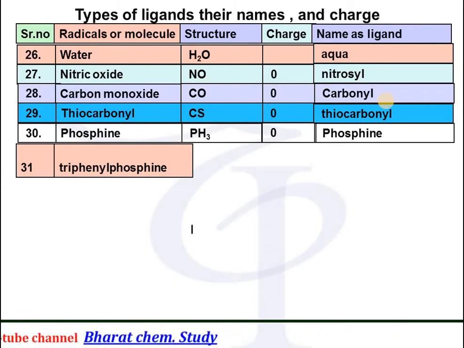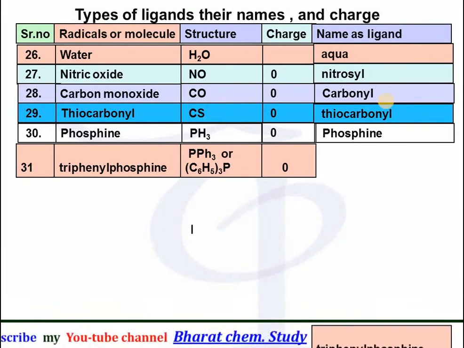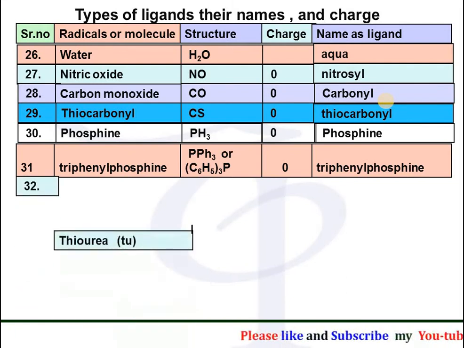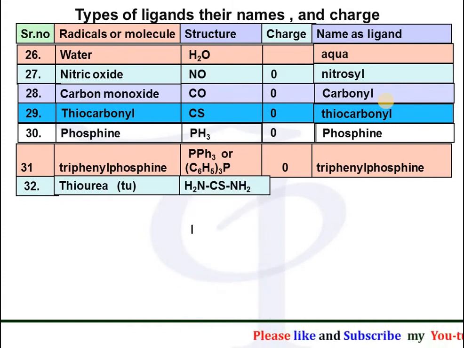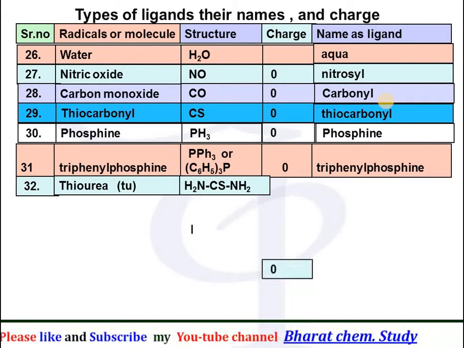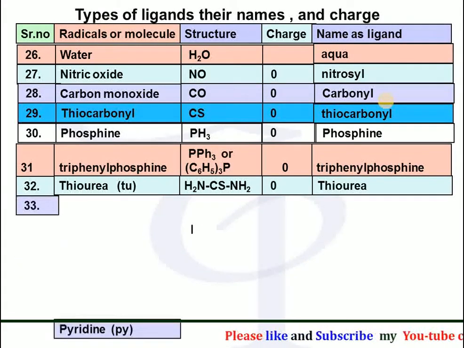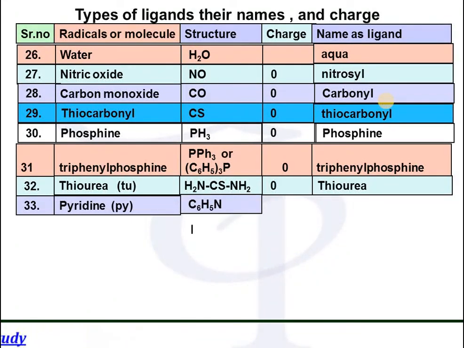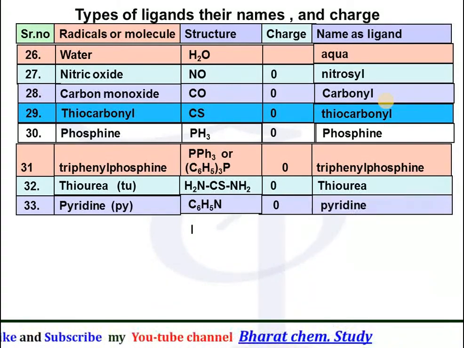Triphenyl phosphine, it can be represented as PPh3 or (C6H5)3P. Its charge is 0, and its name as a ligand is written as triphenyl phosphine. Thiourea, abbreviation is TU, formula NH2CSNH2, charge is 0, and its name is written as thiourea. Pyridine, abbreviation PY, formula C6H5N, charge 0, and its name as a ligand is written as pyridine.